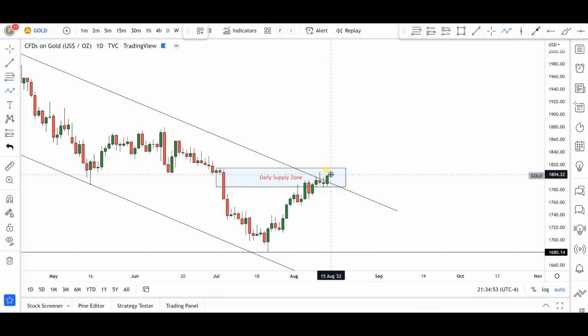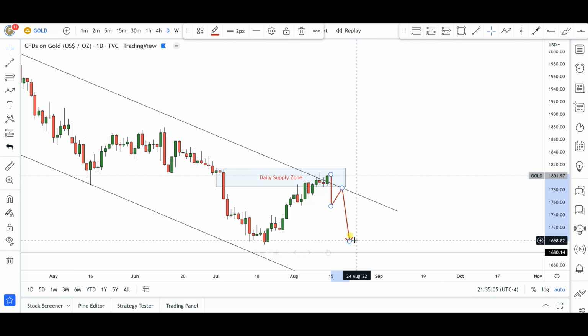Now from here, let's just say that this is a market anomaly, and let's say from here the market opens next week. I would love to see a massive push to the downside in gold back into this particular channel, from where, you know, upon any pullbacks to fill up supply zones, I'll be looking for an opportunity to go short for further continuations to the downside, okay, towards this previous swing low as well, maybe let's say 1700 levels.